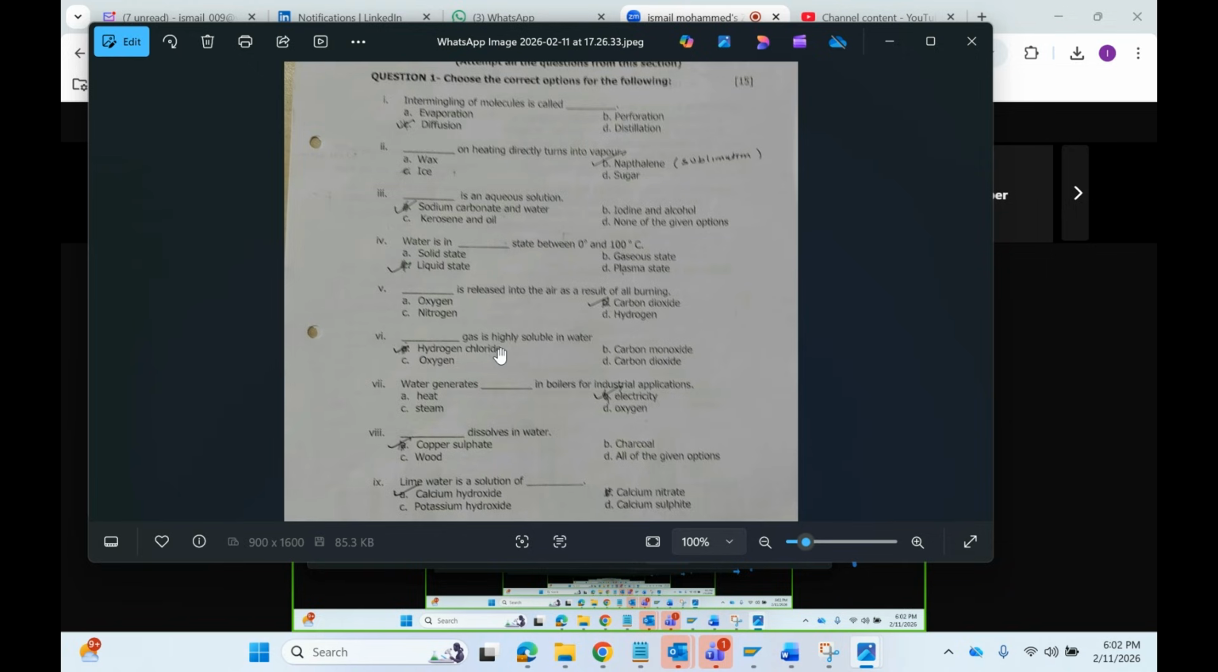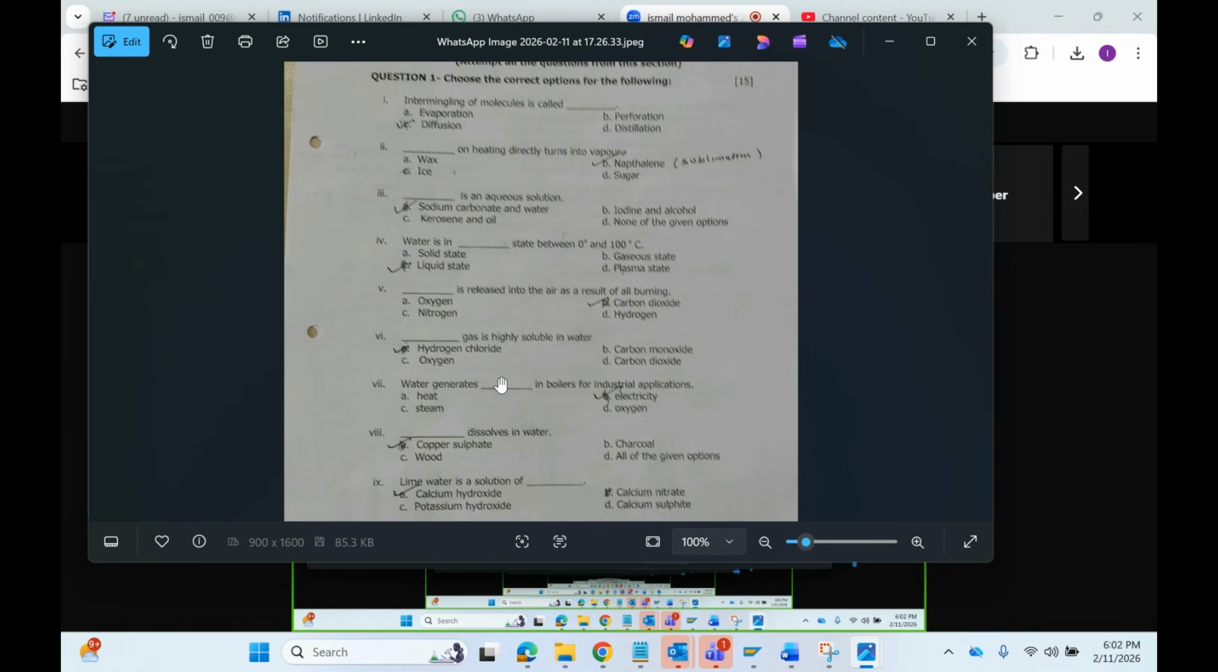Dash is released into the air as a result of burning. What is released? Carbon dioxide. Because much of CO2 is released, it forms a thick layer of CO2 above the atmosphere layer, and as a result, the UV rays are not getting radiated out. As a result, the overall Earth's temperature heats up, it increases, and this is called greenhouse effect.